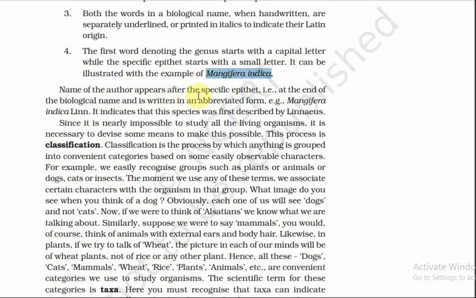The name of the author appears after the specific epithet at the end of the biological name and is written in abbreviated form, that is, Mangifera indica Linn. Carolus Linnaeus first described Mangifera indica, so it is given as Linn in the biological name. The scientist's name is written at the last. It indicates that this species was first discovered by Carolus Linnaeus.